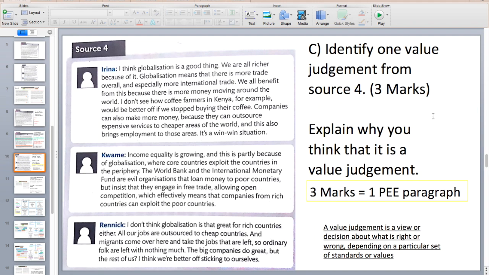3C is always going to be an explain question for 3 marks. So you need 1 PEE paragraph. Identify 1 value judgment from source 4. Explain why you think that it is a value judgment.